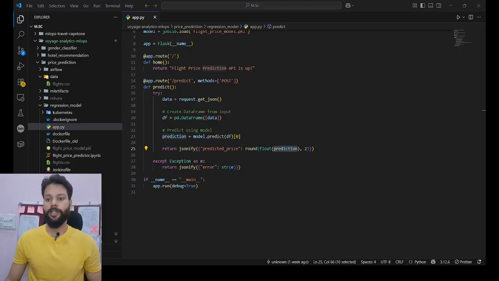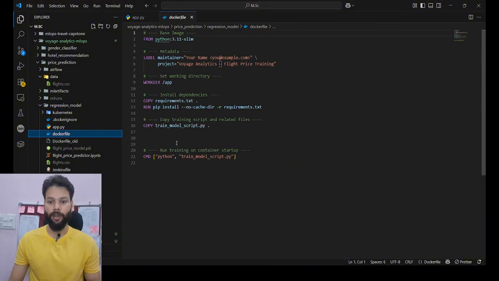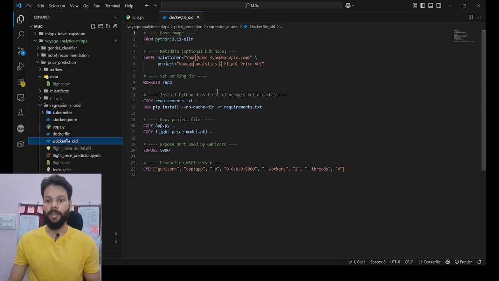To make sure that the application runs consistently across different environments, I containerized the entire project using Docker. This includes both the model training script and the Flask API. If I show you my Dockerfile, so here it is.